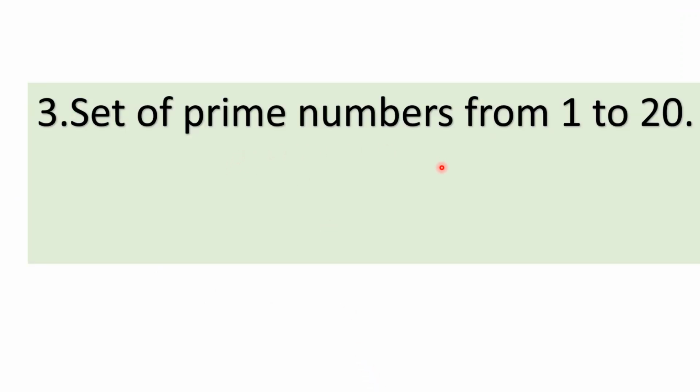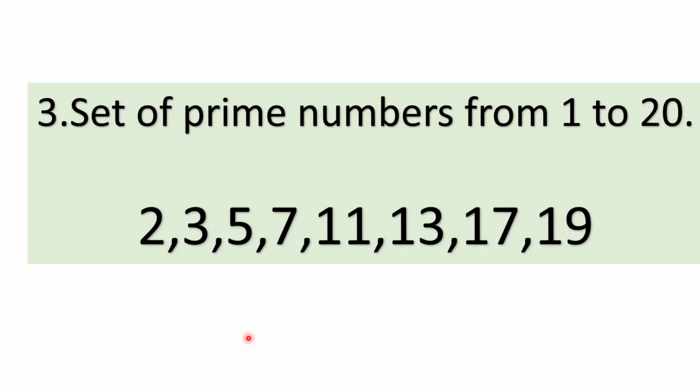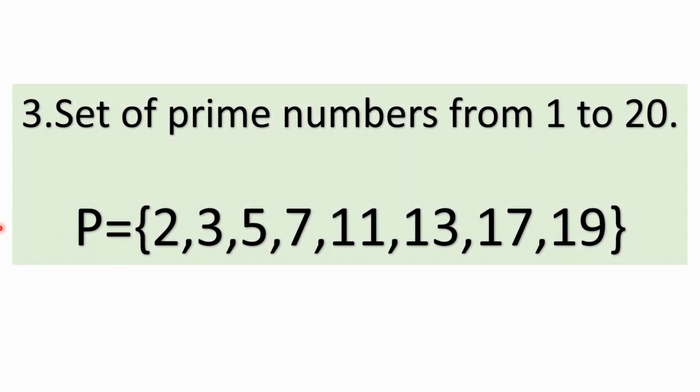Set of prime numbers between 1 to 20. You know the rules now. Write the name with the capital letter. Here are the prime numbers between 1 to 20. 2, 3, 5, 7, 11, 13, 17, 19. We will put them in curly brackets separated by commas, and we will give the set a name, some capital letter.